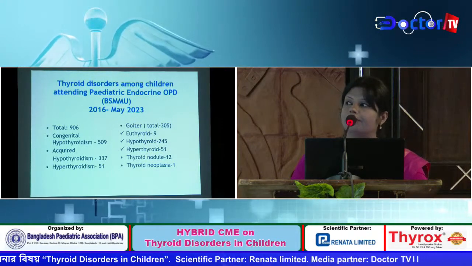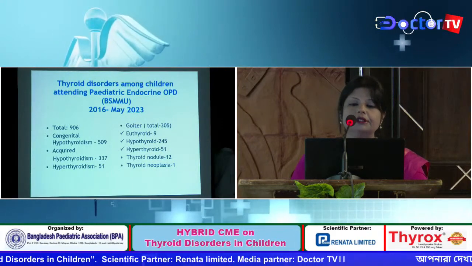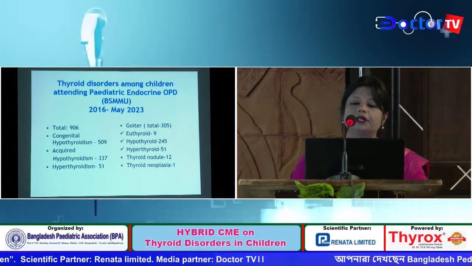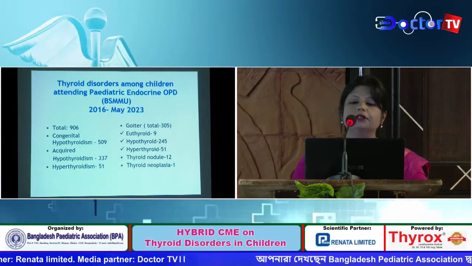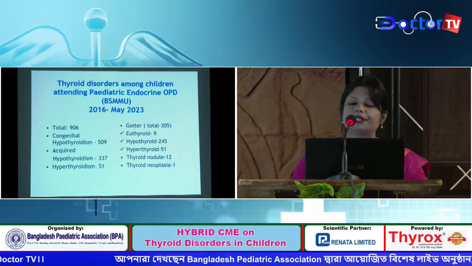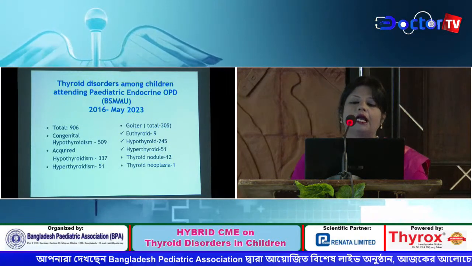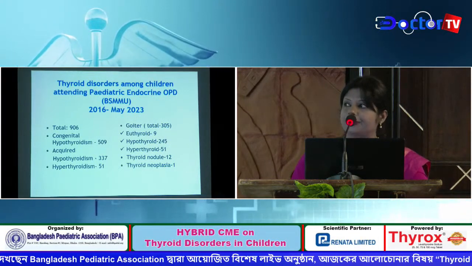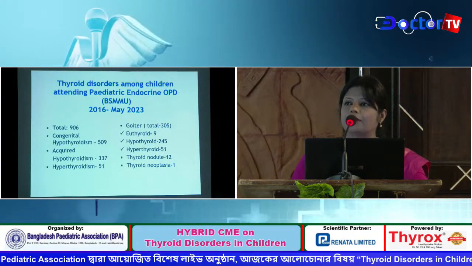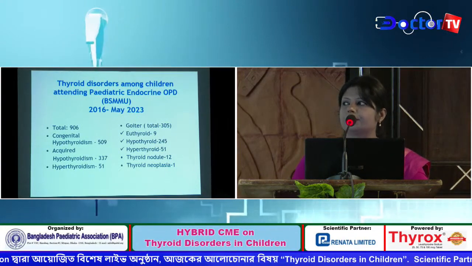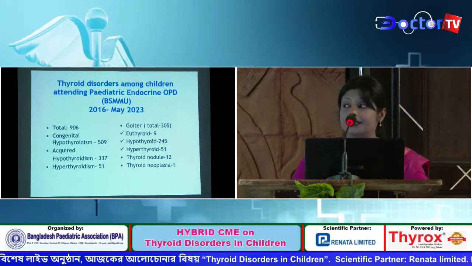And all the hyperthyroid patients presented with goiter. And among the goiter, total 305 goiter, 9 had euthyroid, 5 patients had hypothyroidism. There were 12 patients with thyroid nodule, and among all the patients, only 1 patient was diagnosed as thyroid neoplasia.